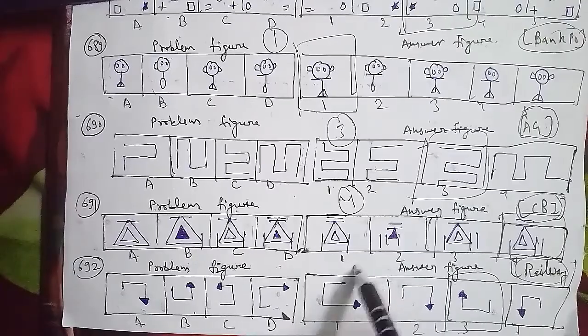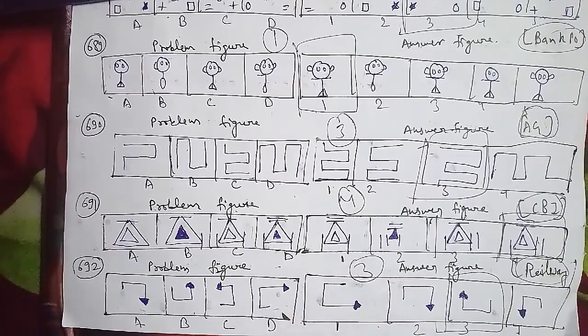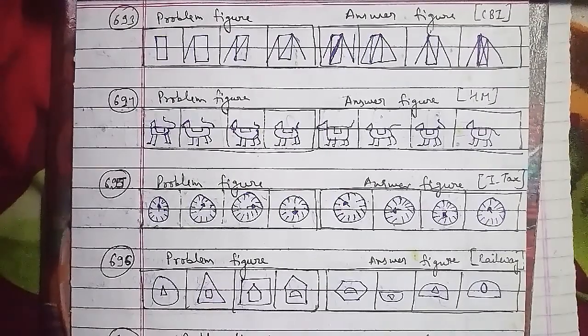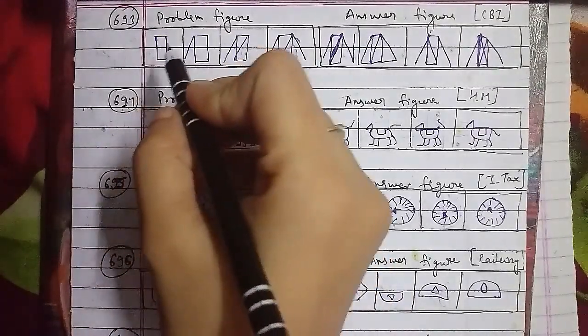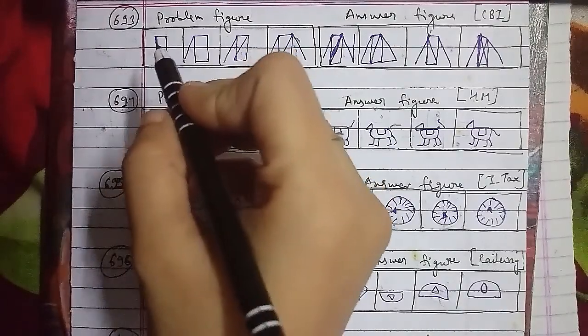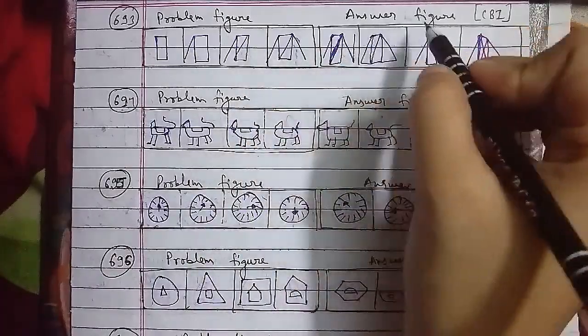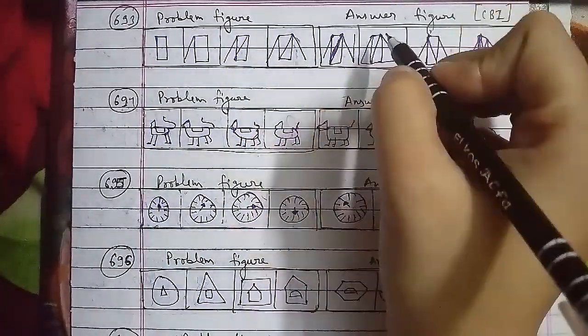So here in one step, a slanting line is added on one side of the figure, and then a similar line is placed inside the figure. The process is then repeated on the other side, and that's the reason that after the D figure the right answer is the fourth figure here as well. Let's go ahead with another question, which is your 694th question of the session.